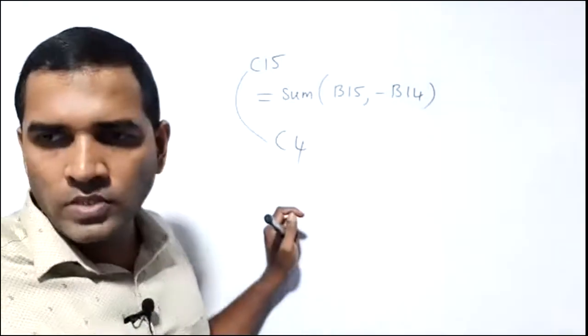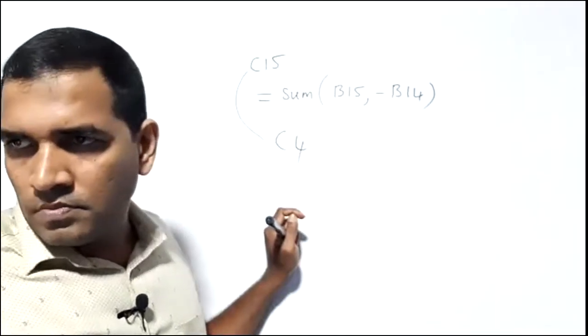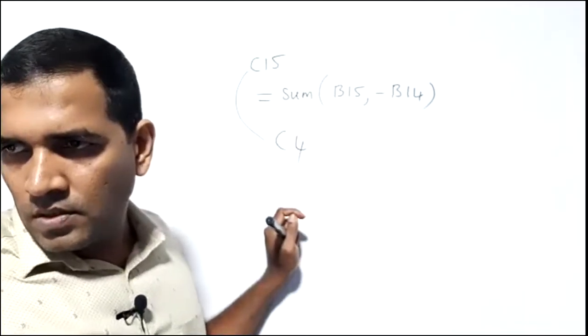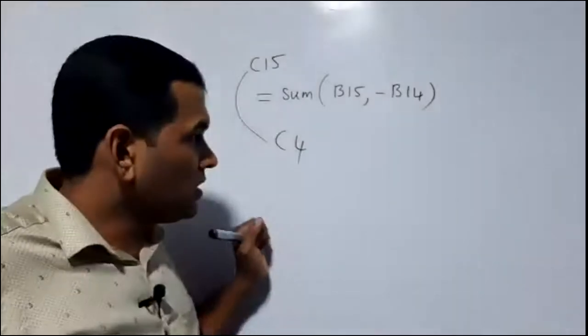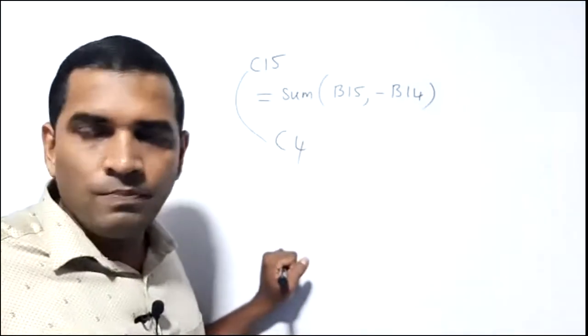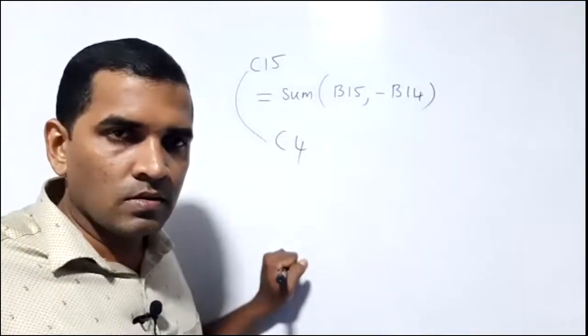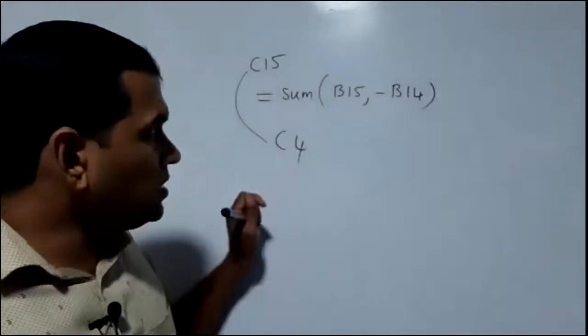This is the question. I want someone to answer. Gajanike, what's the formula? What is displayed in C4 now?